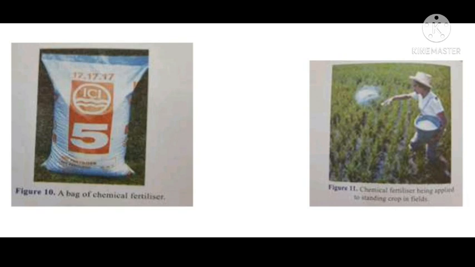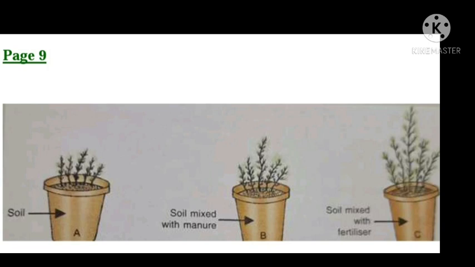Now students, on page 9 there is one activity. Just refer to that activity. It's figure 12. In this activity, 3 pots are taken. I will read the activity first and then I will explain it to you. Take 3 empty flower pots and mark them A, B, C. Put some ordinary soil in pot A, add some soil mixed with little cow dung manure in pot B, and take some soil mixed with little urea fertilizer in pot C. Pour some amount of water in all the 3 flower pots.